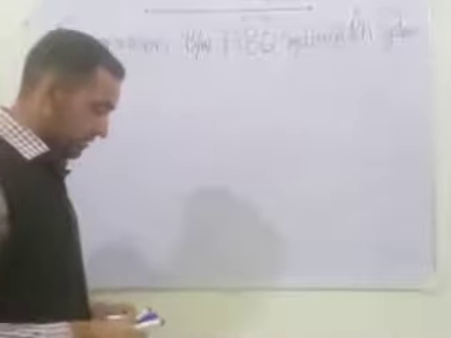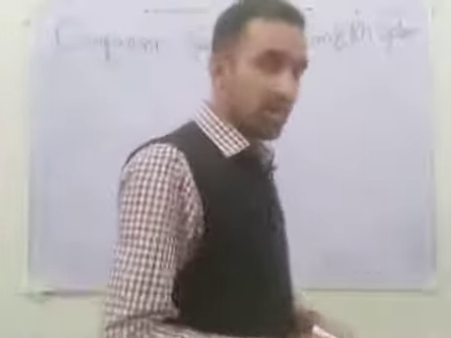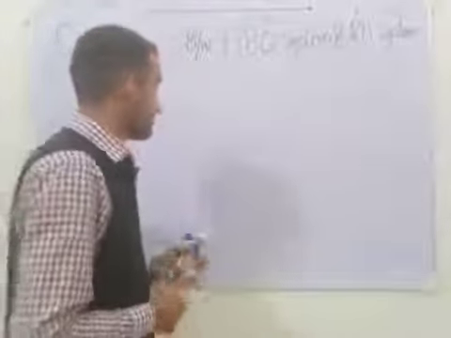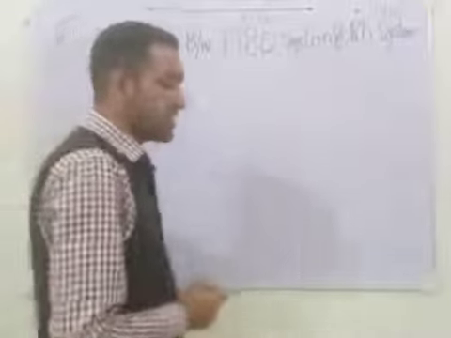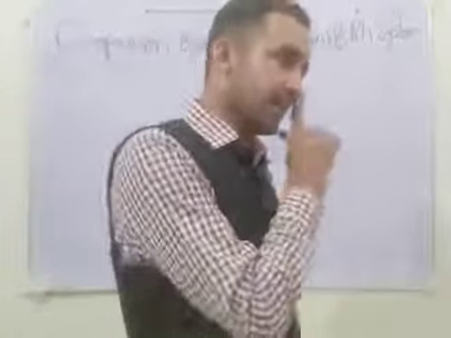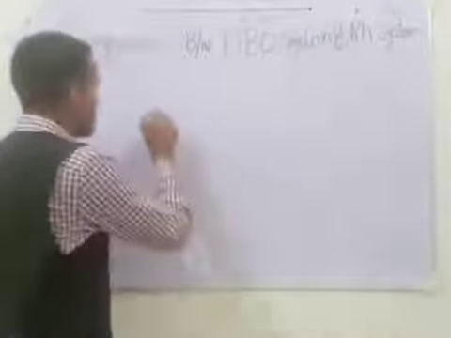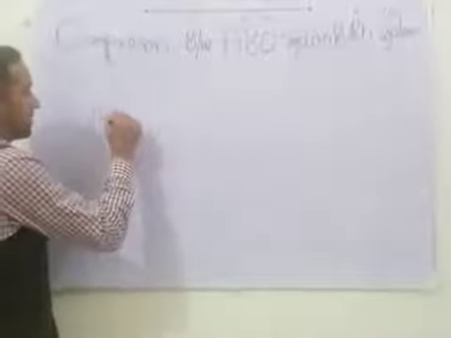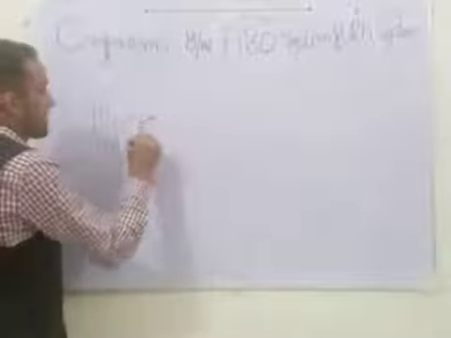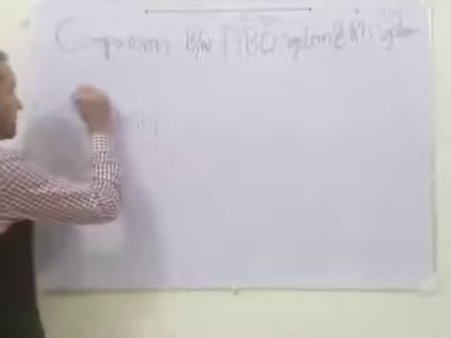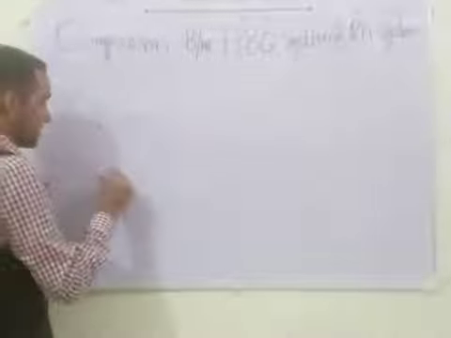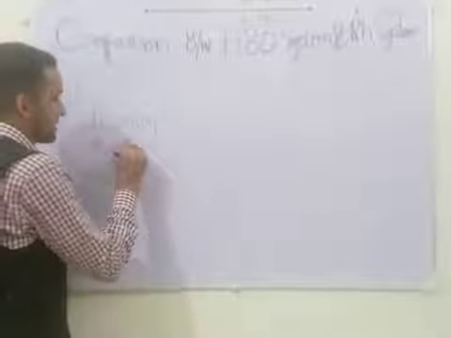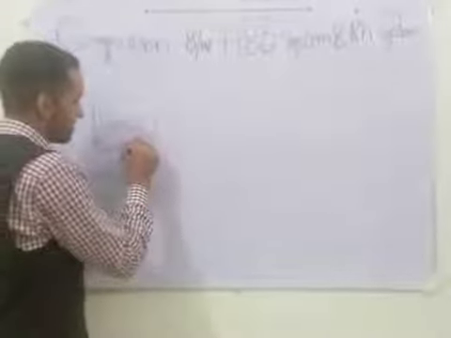Let's start with how the RH blood grouping system was discovered by Karl Landsteiner. In 1940, he did an experiment on a monkey, and this monkey is a rhesus monkey.